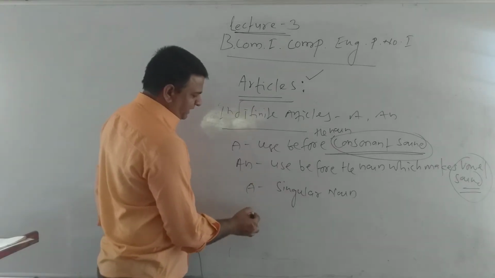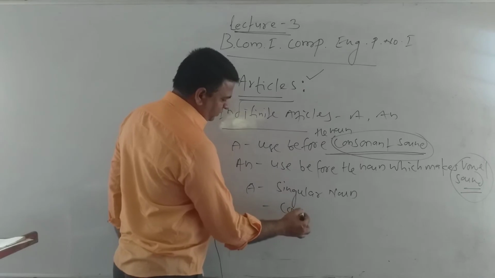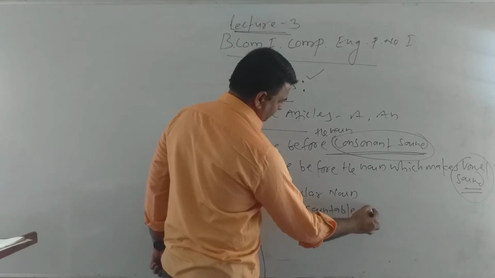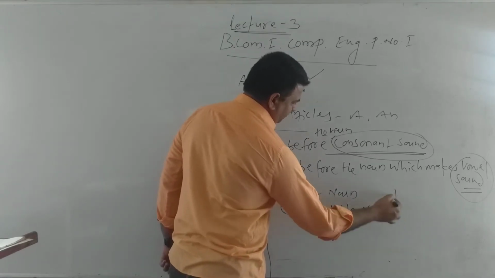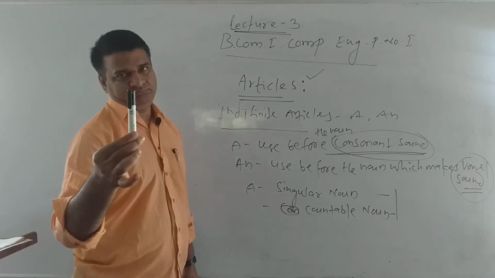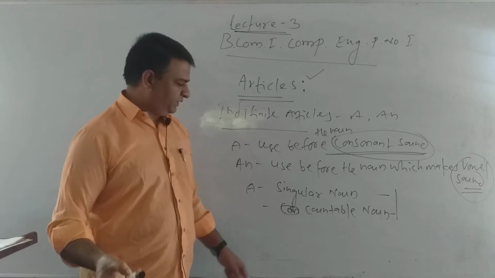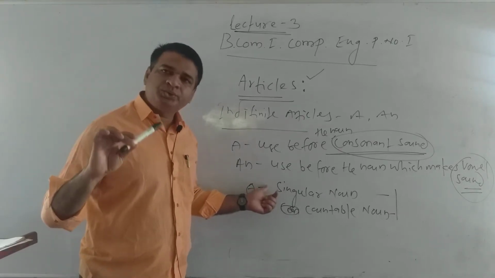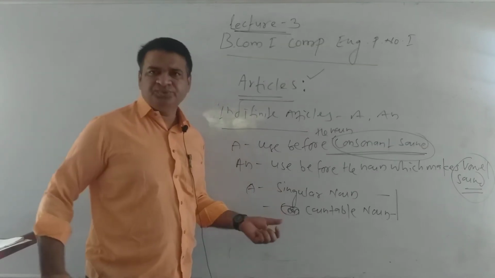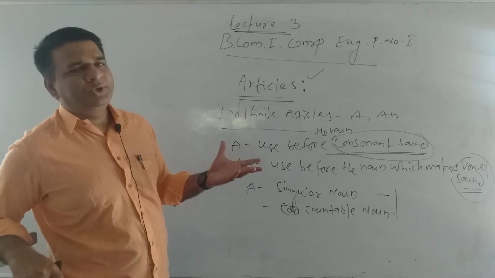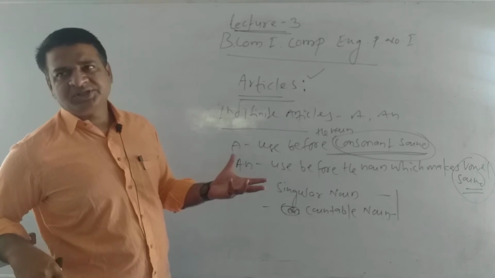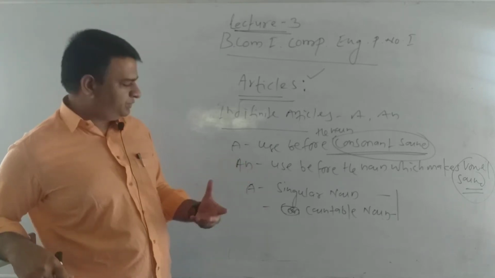We also use it in front of a countable noun. Countable means, for example, a pen. Pen is one. A fan. That is singular. To show a singular thing we use the article, to show count, because we can't count air. We don't say one air. That is an uncountable noun, and in front of such nouns we can't use article a.